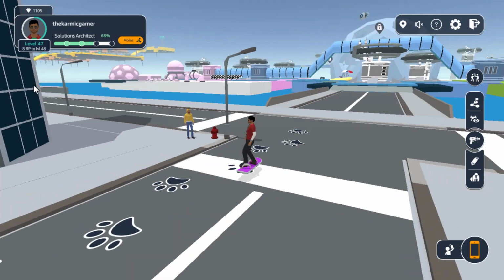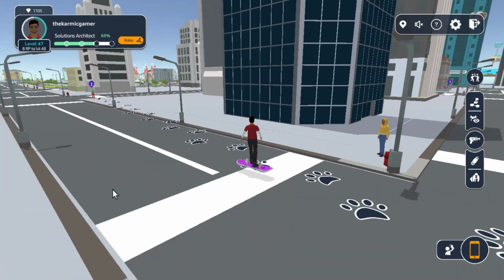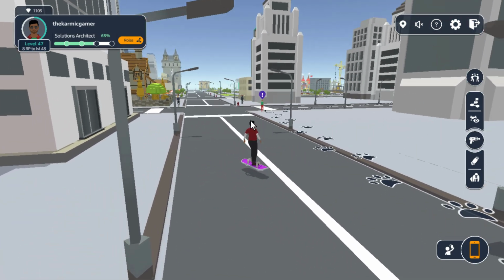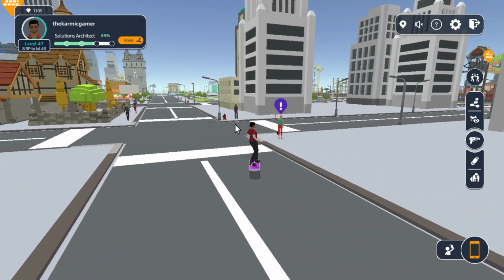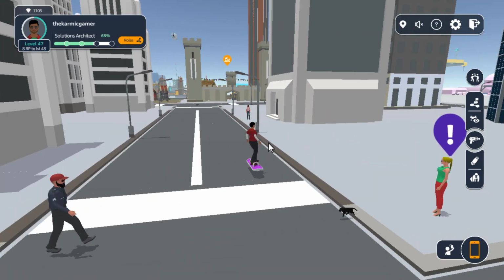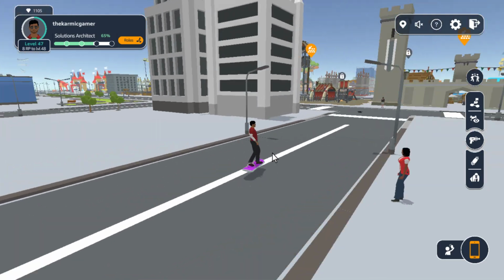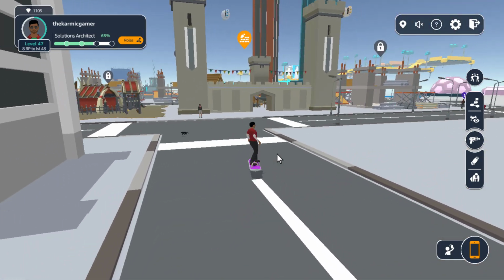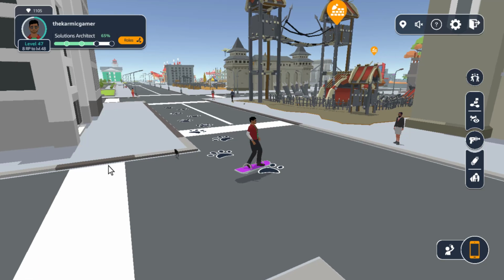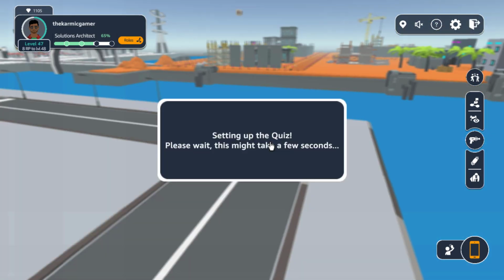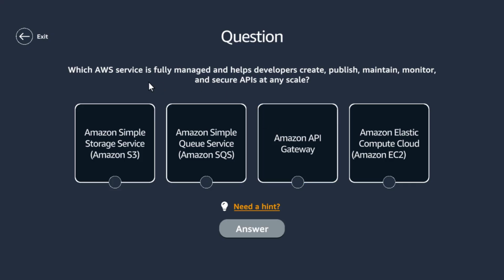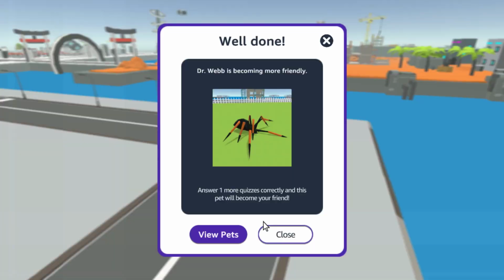Looks like there is one more nearby. Let's go. They won't take us to them. Instead, they will leave us in the middle. They'll just tell you in this direction there might be a pet. Afraid of spiders? Close your eyes. Which AWS service is fully managed and helps developers create and publish APIs? And we know there is only one service, which is Amazon API Gateway.